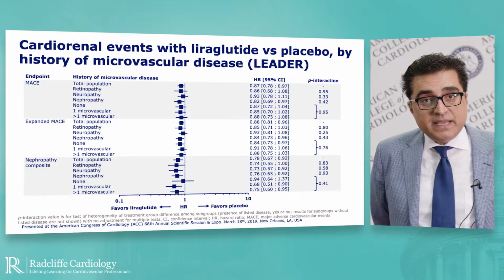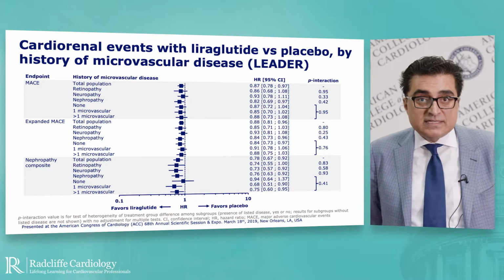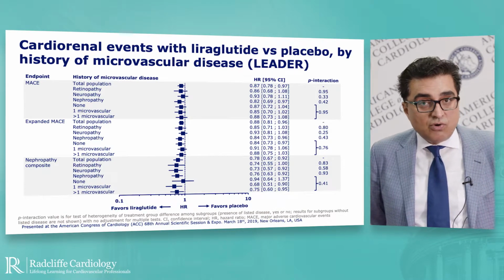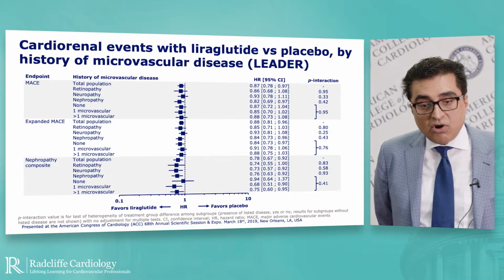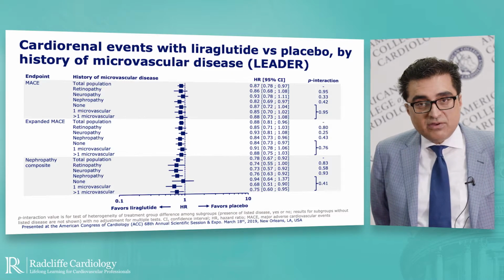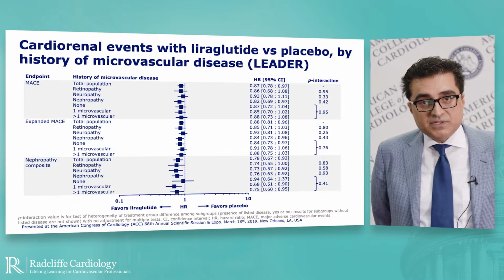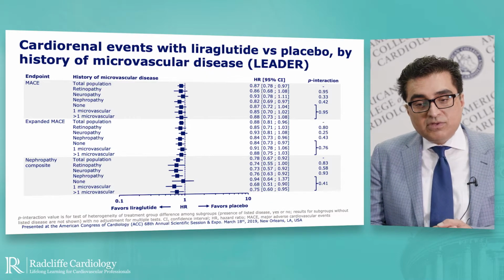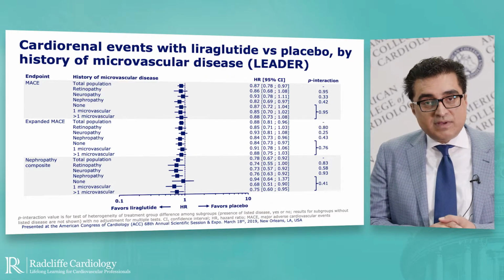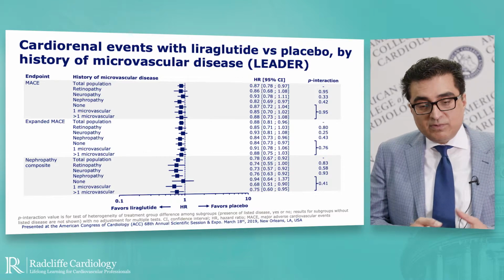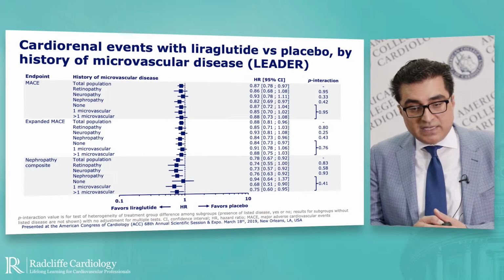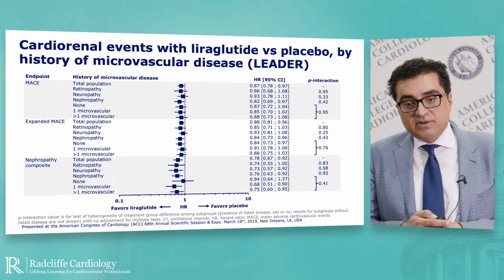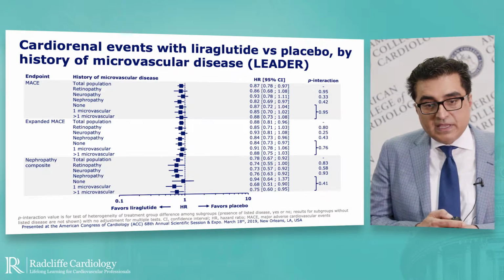The expanded MACE included the triple MACE outcome plus hospitalizations for unstable angina, coronary revascularization, or heart failure. And what you see here again is consistent benefits across the various strata. And then finally, the nephropathy outcome as well, demonstrating consistency in people with and without the presence of microvascular disease or any specific component of microvascular disease as listed here.